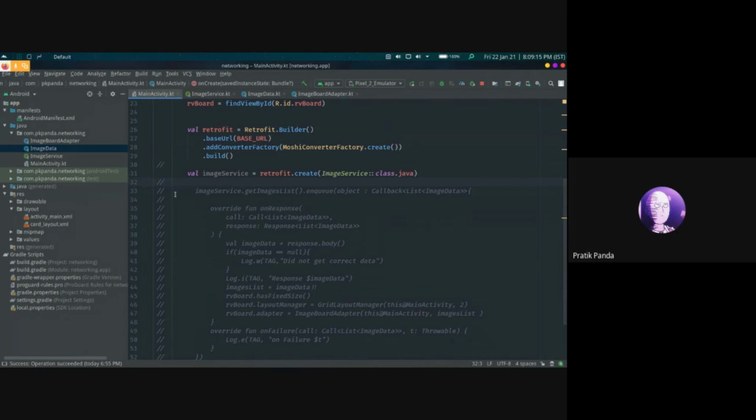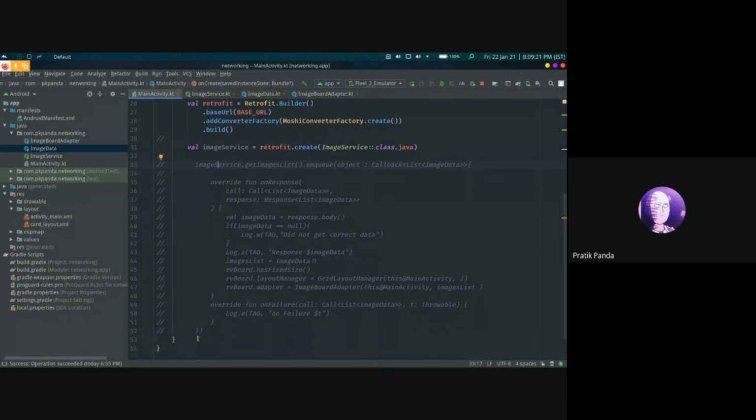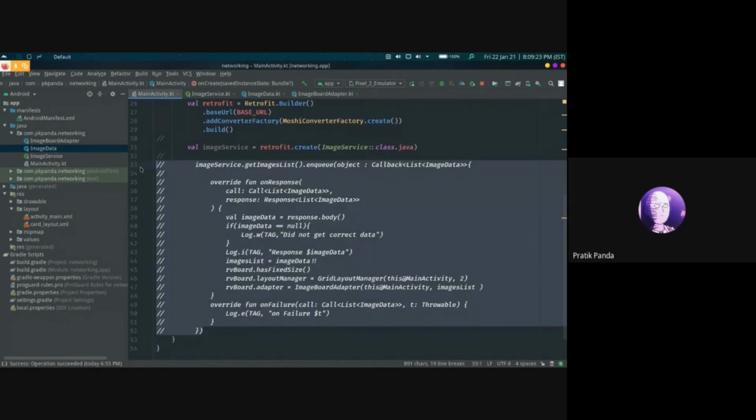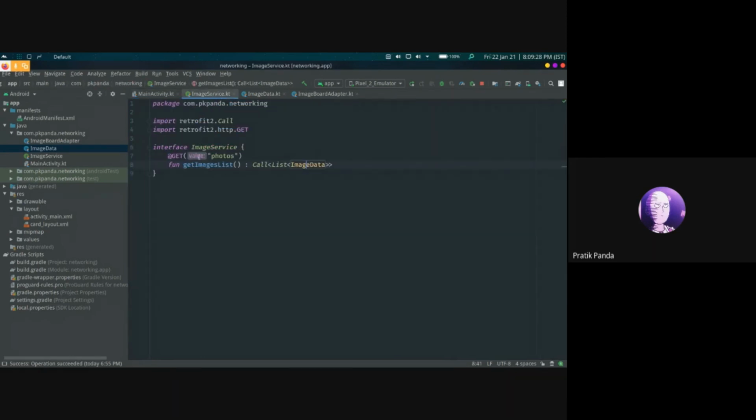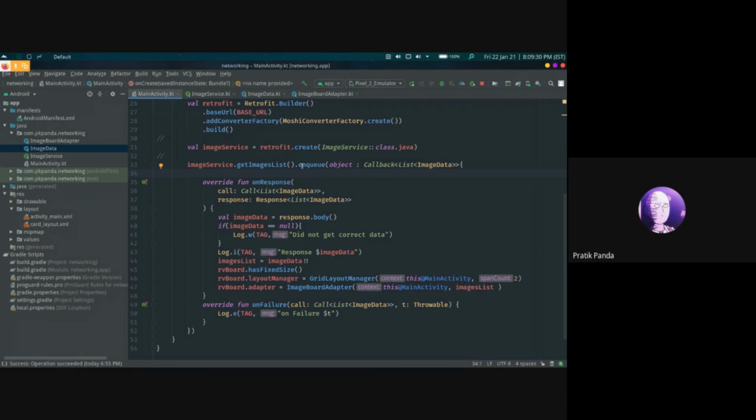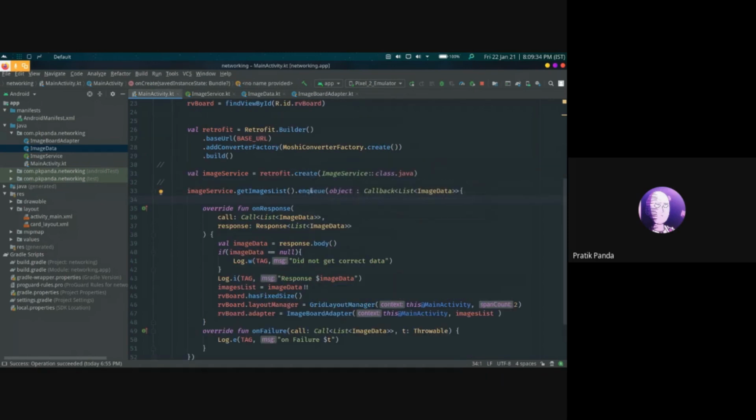Now let's define our method for getting the images list. Here we have imageService.getImagesList, which was just defined here, followed by enqueue. Since it is a network call, it will take some time, so it enqueues the task, and when it is done, it sends a callback of type List of ImageData.